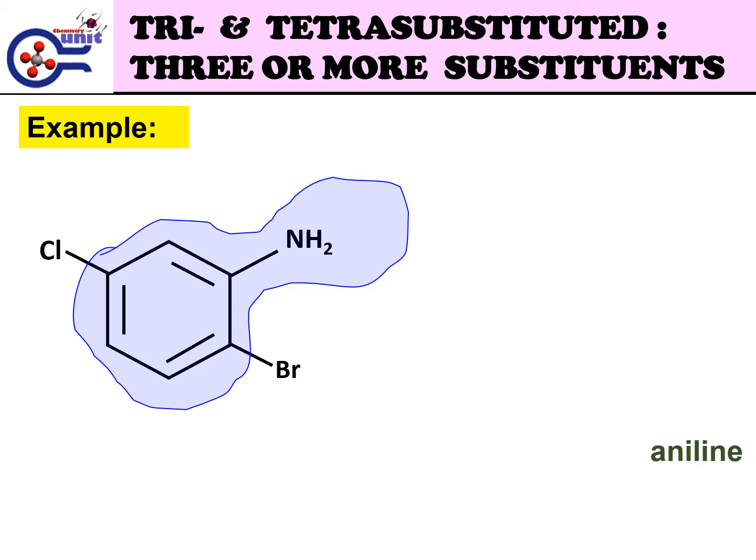For this example, the structure has a root name or parent name, which is aniline, so this will be the ending name for the structure, and the carbon attached to the substituents will be assigned as carbon number 1.